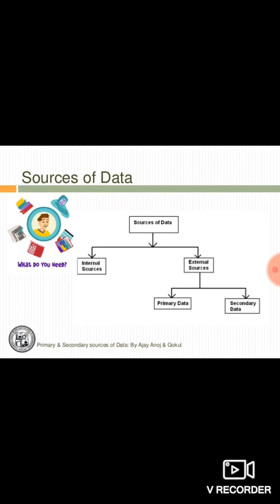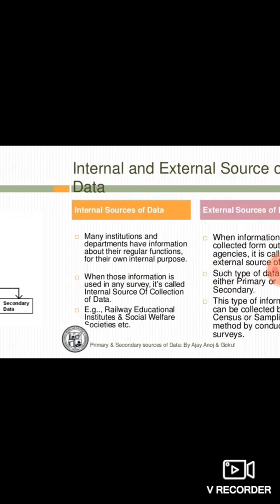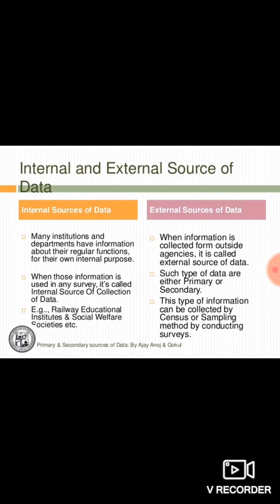So this particular flowchart is very important to understand. It's in your books also. Sources of data are internal and external. What are external sources? Primary and secondary. So let's discuss the internal sources of data.